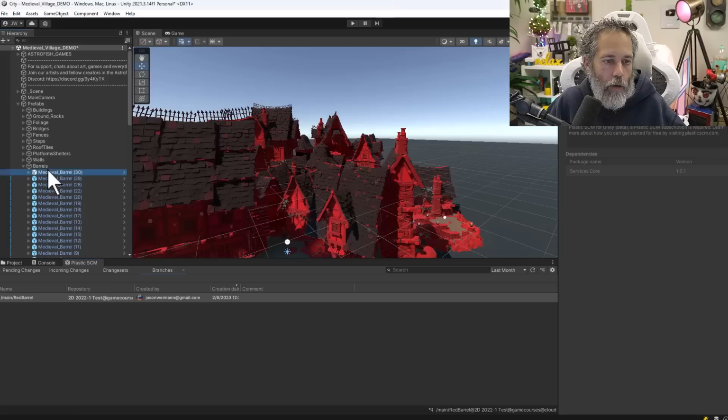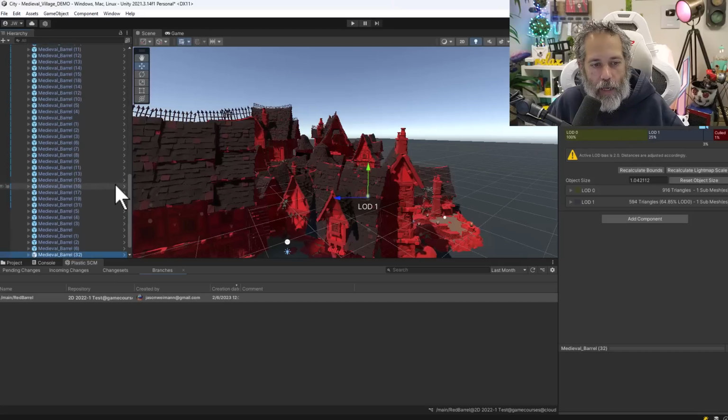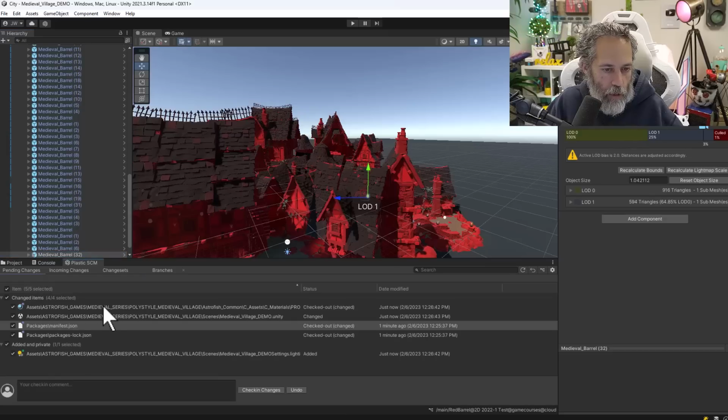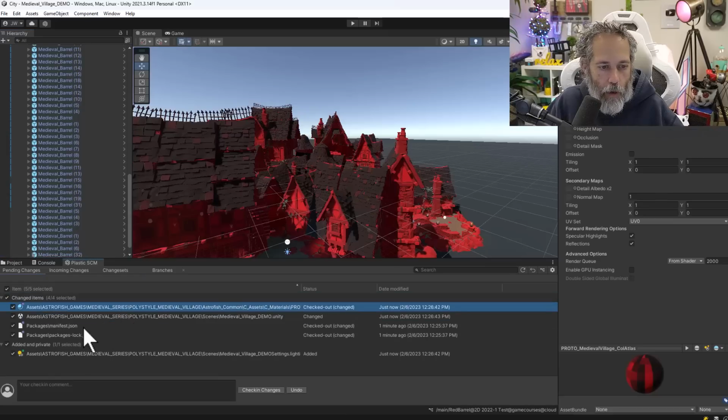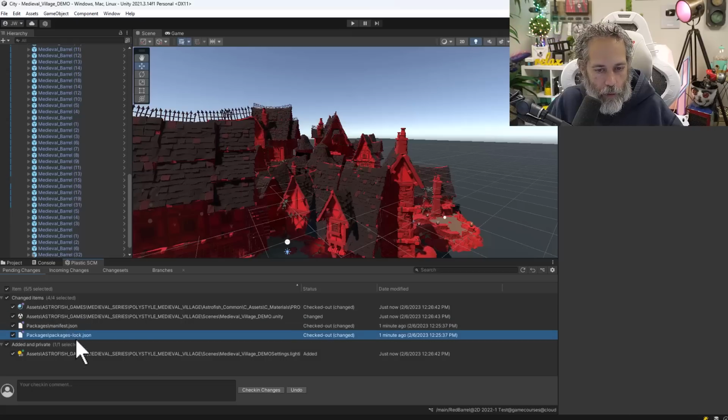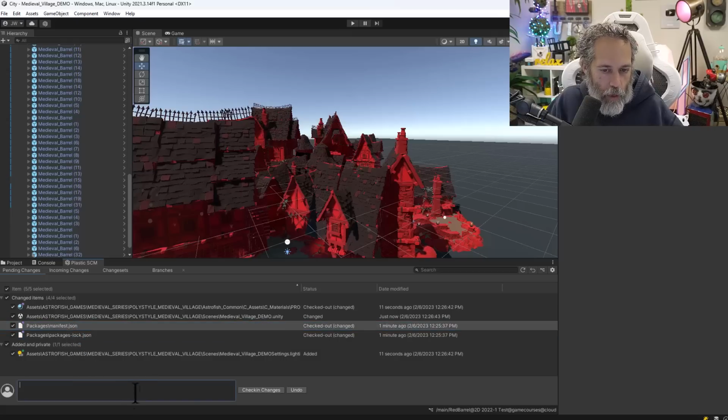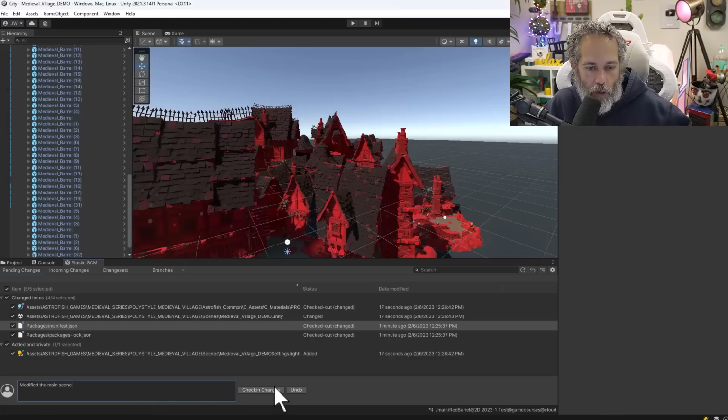Let's just go duplicate this barrel, save our scene so that we have some changes, and go to the pending changes. And here I've got my saved scene. Oh, and I updated a package in between there. So I've got a packages update as well. Let's go check these in. So we modified the main scene and check in our changes.